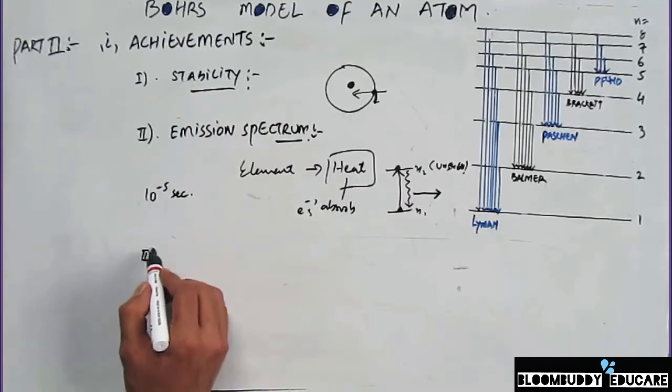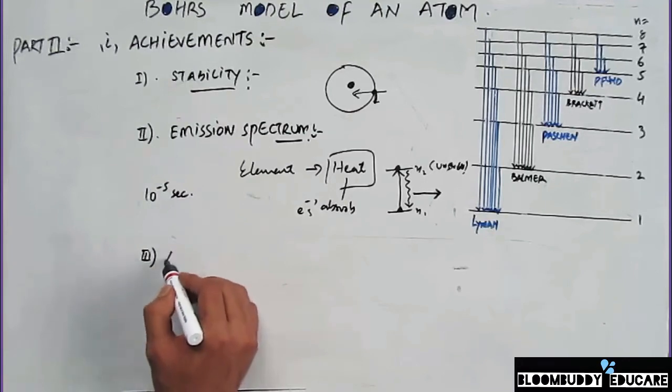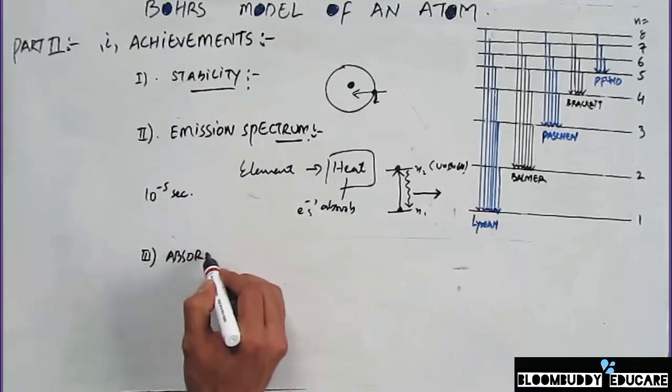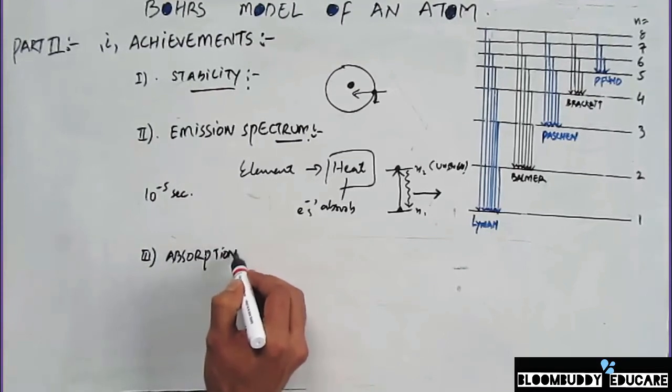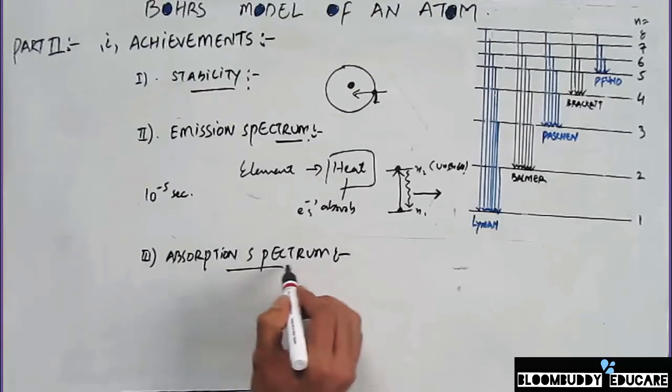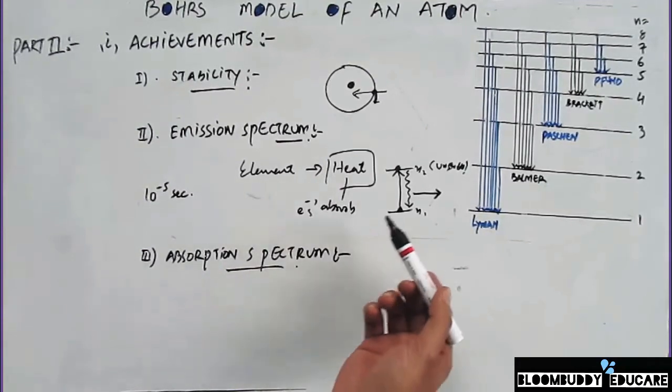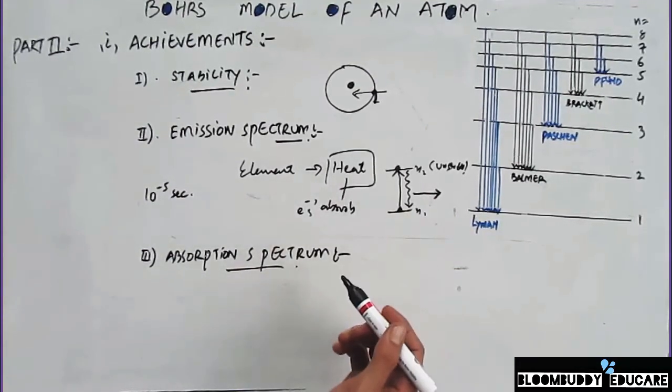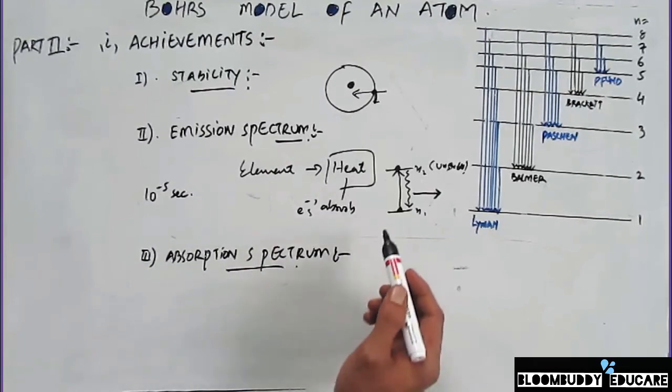Thirdly, there is one more process that we call the absorption spectrum. In the same manner as we have the emission spectra, we have the absorption spectra.